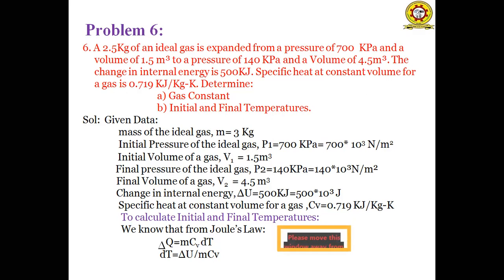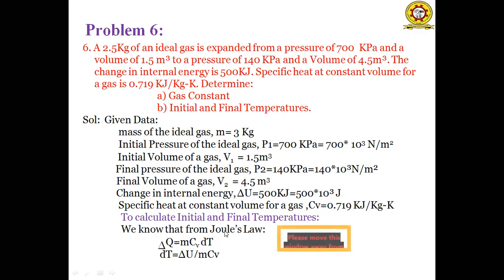That is equal to 140 into 10 cube Newton per meter square. So final volume of the gas V2 is equal to 4.5 meter cube. And change in internal energy delta U is equal to 500 kilojoules, that is equal to 500 into 10 cube joules. Specific heat at constant volume of the gas CV is equal to 0.719 kilojoules per kg Kelvin. So we have to calculate the R value and the initial and final conditions. How do we calculate the value?